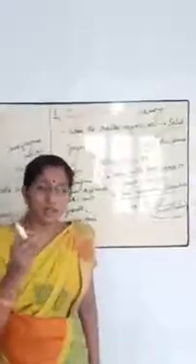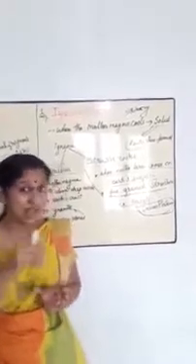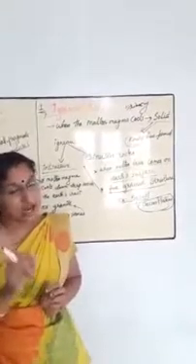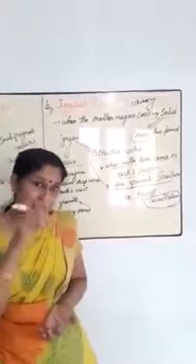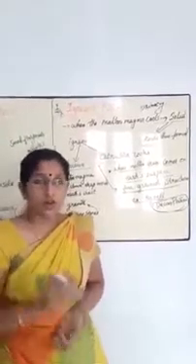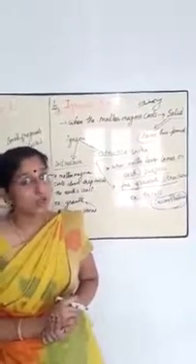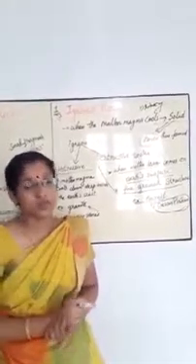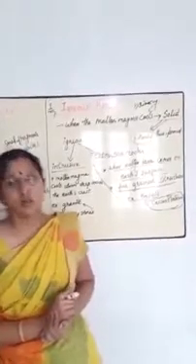Then, sometimes the molten magma cools down deep inside our Earth's crust. In this situation, solid rocks form. This type of rock is called intrusive rock. Granite is an example of intrusive rock.